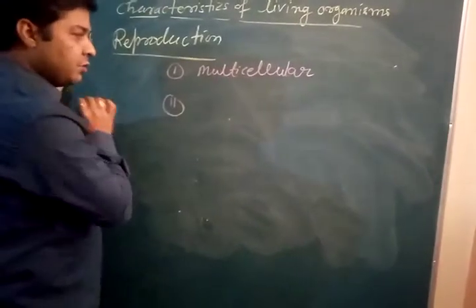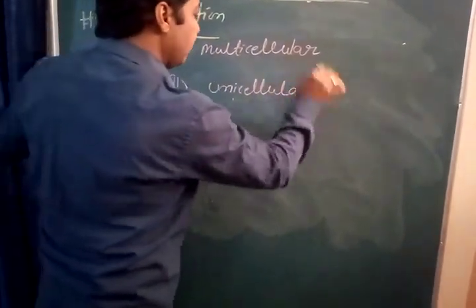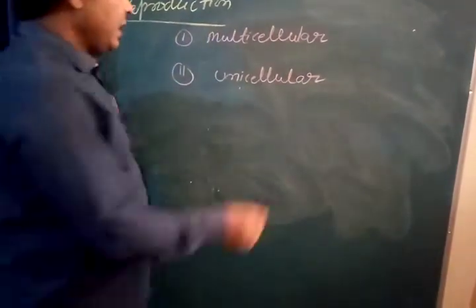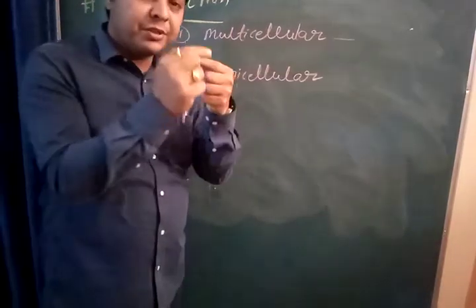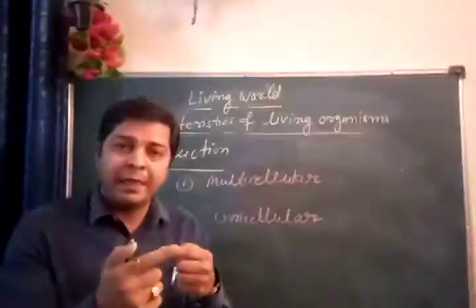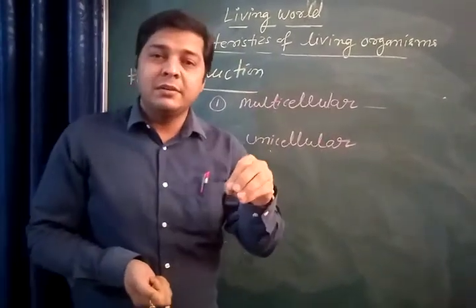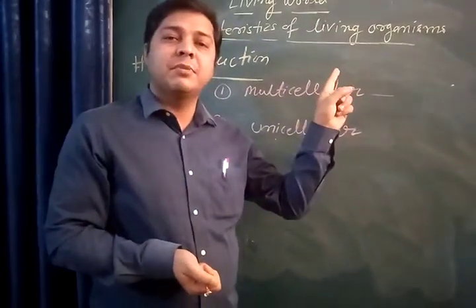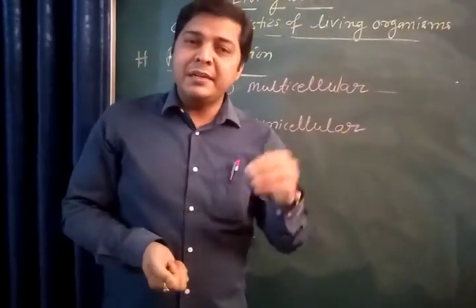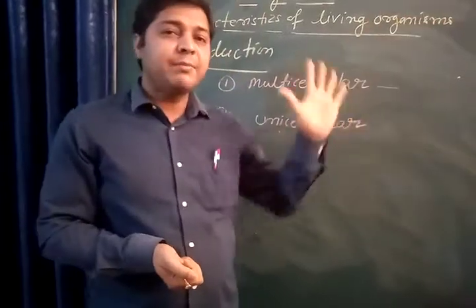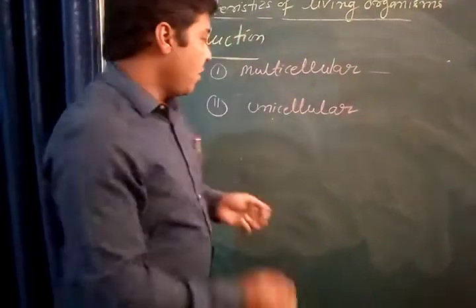And this reproduction also can be seen in unicellular organisms. So see, in multicellular organisms, what we say, the process of formation of progeny, and that progeny may contain less or more character of their parents. That can be seen in case of multicellular organisms.